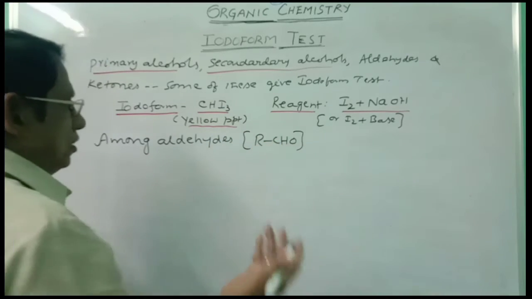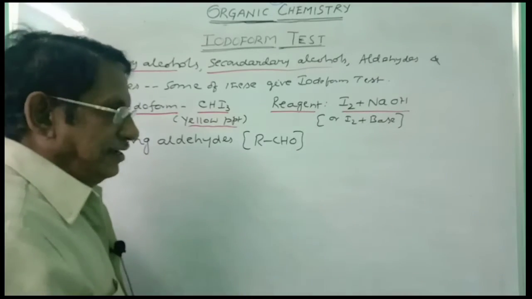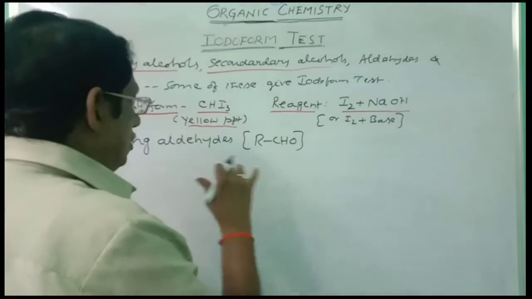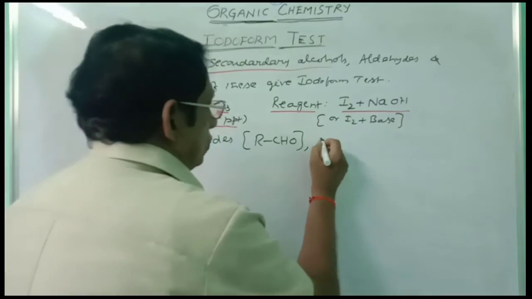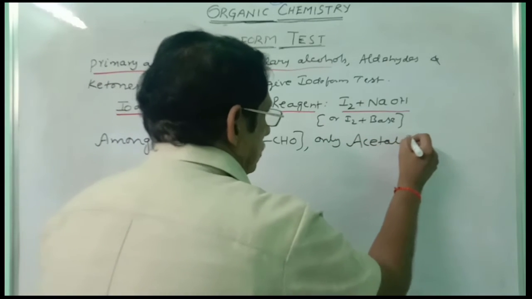Or you can start from H: formaldehyde, acetaldehyde, propanaldehyde, like that. Among aldehydes, only acetaldehyde gives the iodoform test.